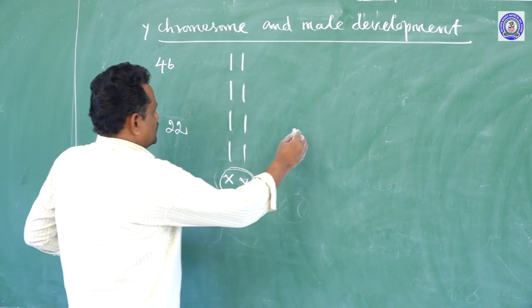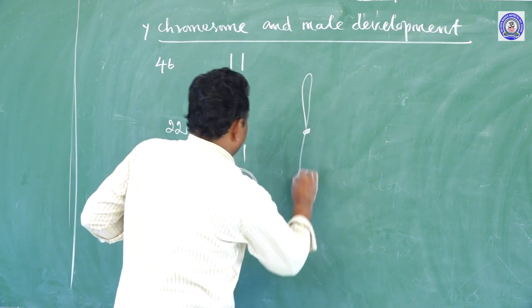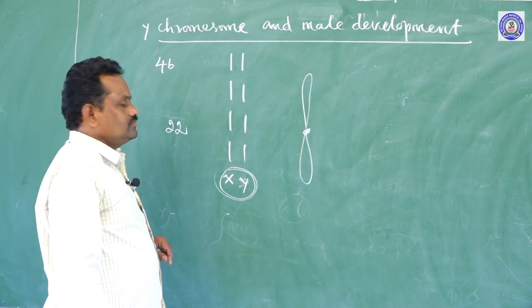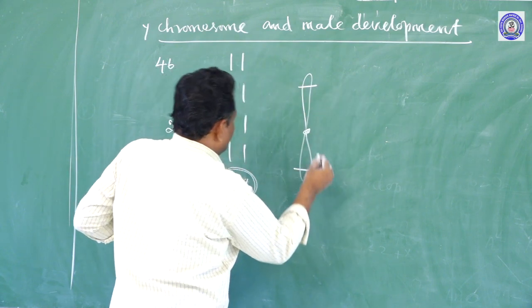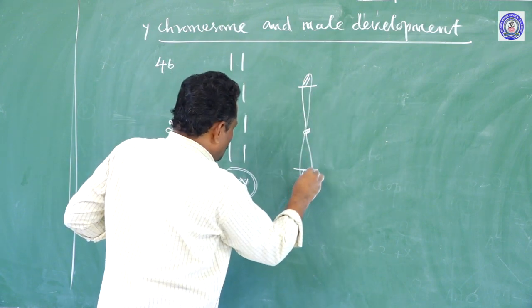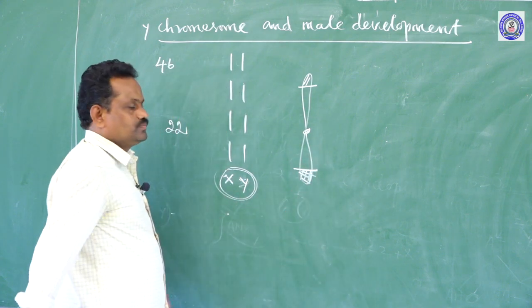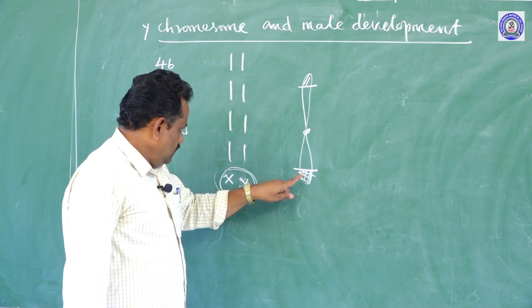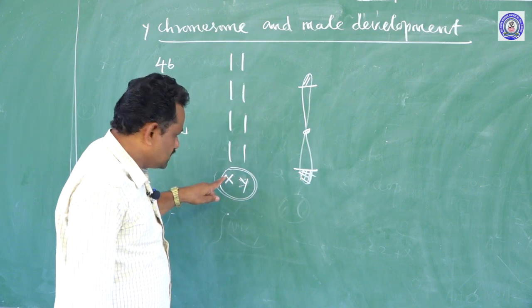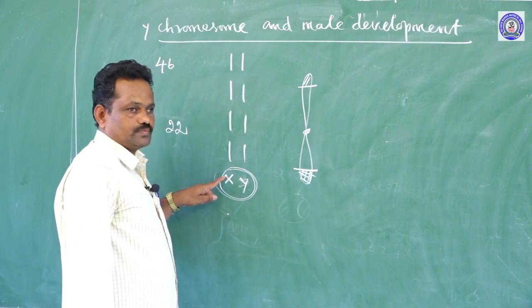So, if you take the Y chromosome structure for example, at both ends of the Y chromosome, at the corner or end, the genes which are present here, similar types of genes may be present on the X chromosome also.